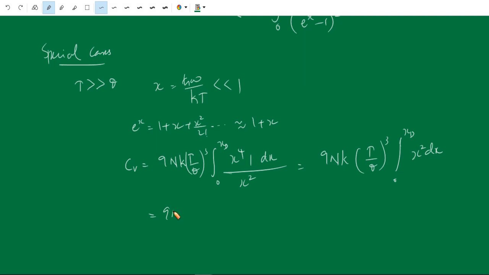So this will be 9Nk (T by theta)³ into (theta by T)³ by 3, and this value becomes 3Nk_B. So the heat capacity at a high temperature is equal to 3Nk_B.